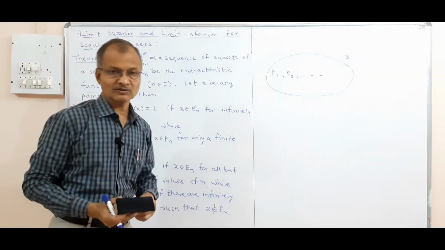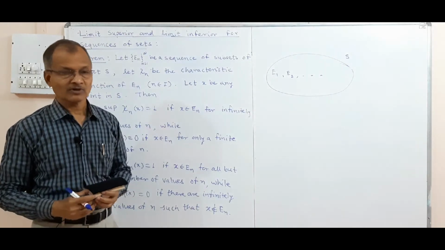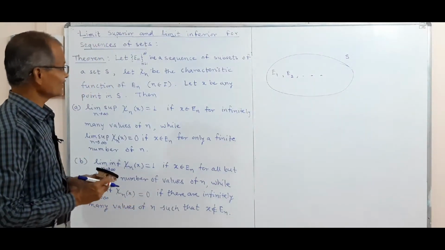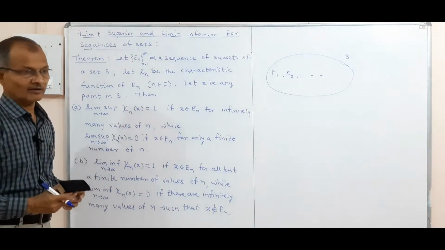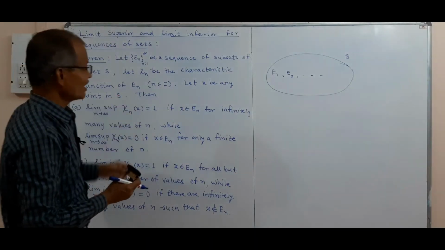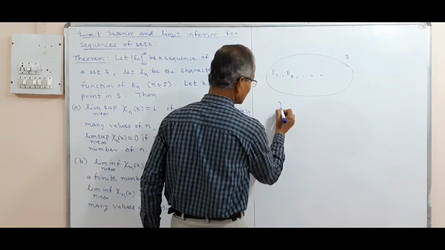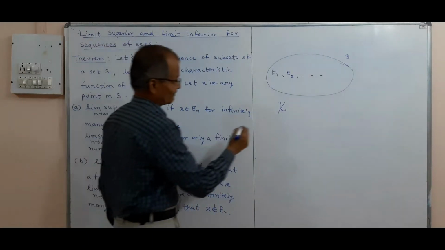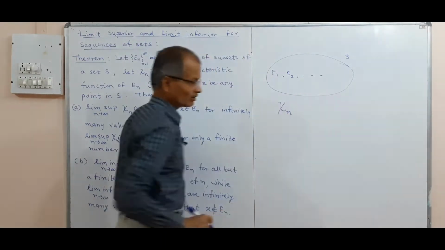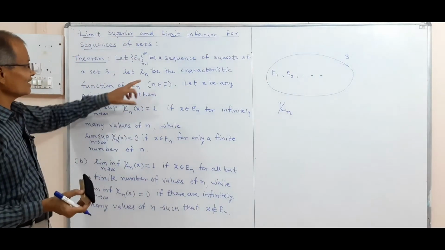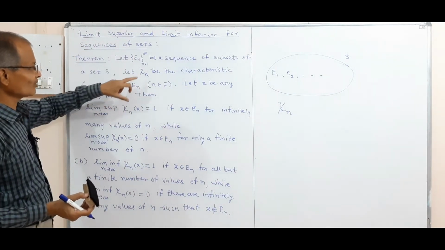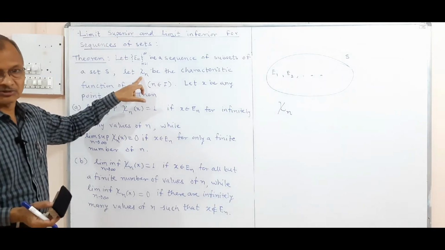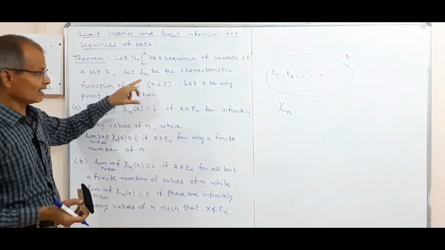We have studied the characteristic function in the first chapter. What is the meaning of characteristic function? It characterizes the set. The characteristic function of En is denoted by the letter chi, and n is the suffix used for En, so the function is also denoted chi-n.